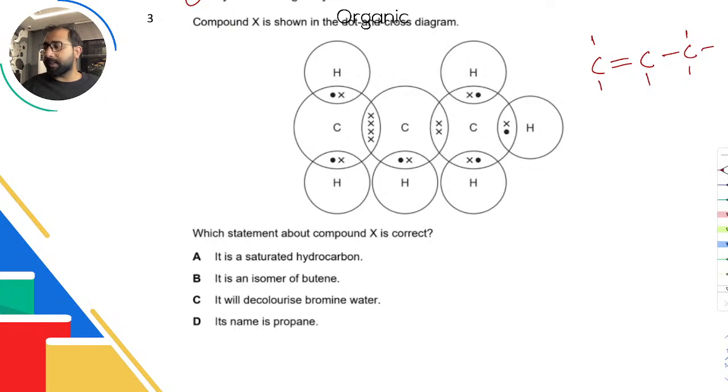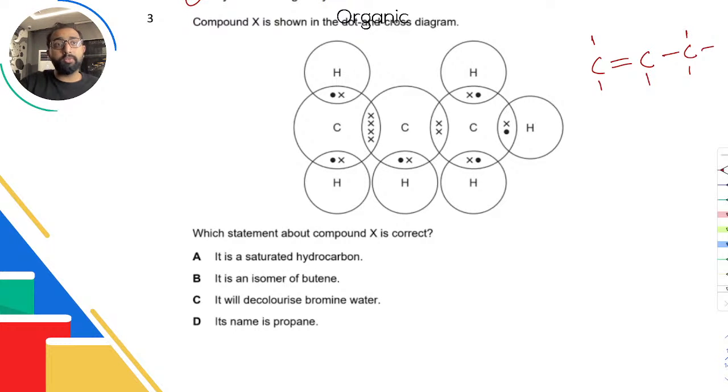So you can clearly see that because of this double bond, this is unsaturated. It is alkene, so it is unsaturated. Similarly, it is hydrocarbon because it doesn't have any other thing in there. No other element, just hydrogen and carbon. Okay, so which statement about compound X is correct? Let's see. This is a saturated hydrocarbon. No, it has a double bond.